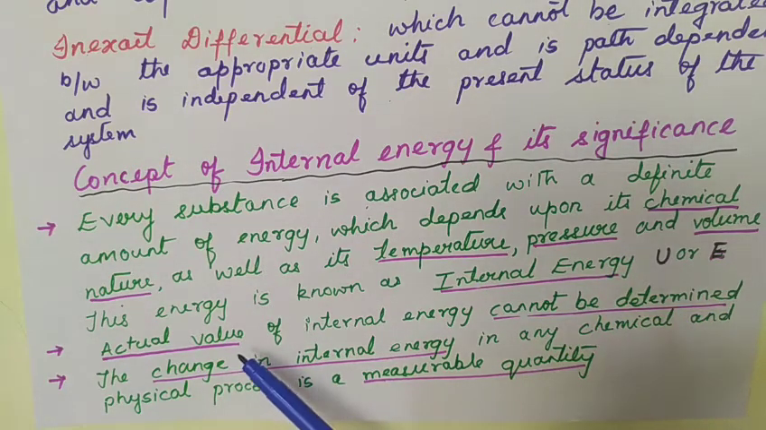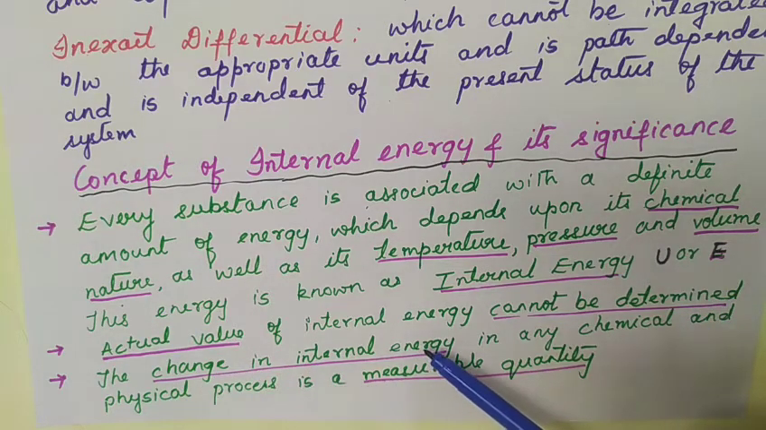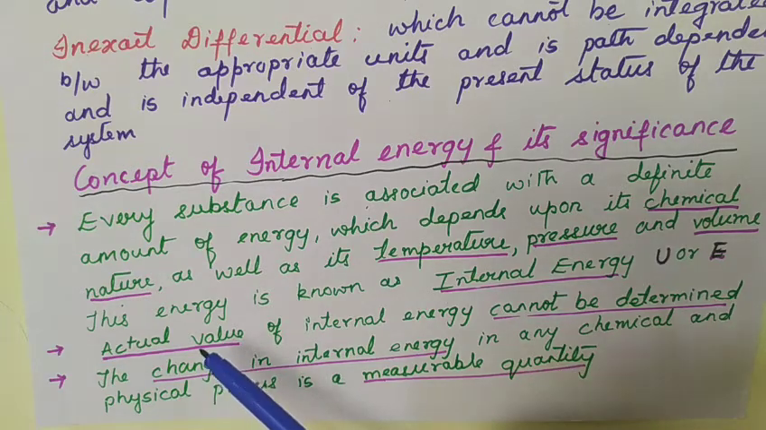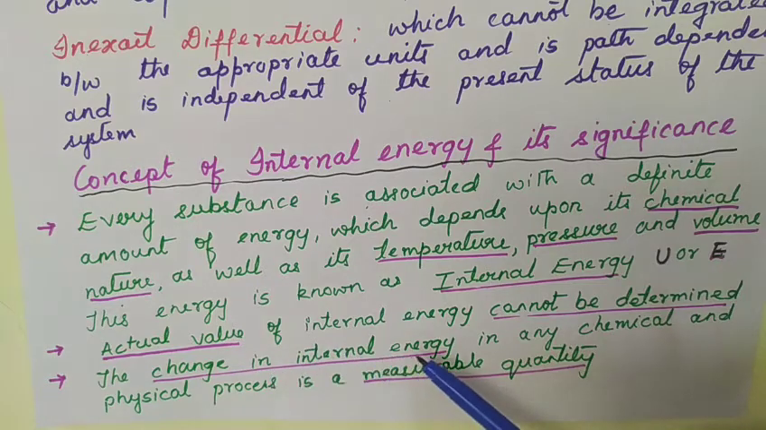The actual value of internal energy cannot be determined. Remember, the actual value of internal energy cannot be determined. We can only find the change in internal energy in any chemical and physical process, and it is a measurable quantity. So we cannot find the actual value of internal energy. We can only find the change in internal energy. Definitely, in any physical process, the change in internal energy is a measurable quantity.